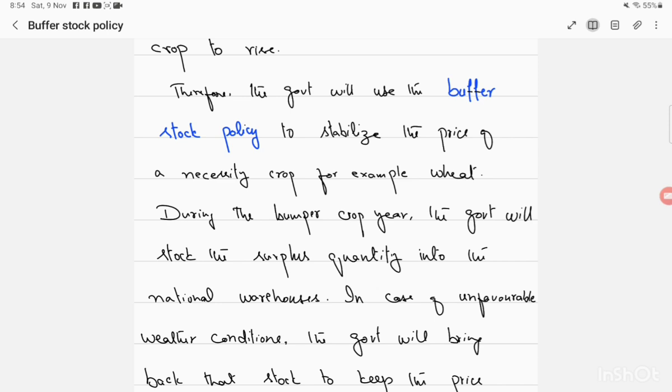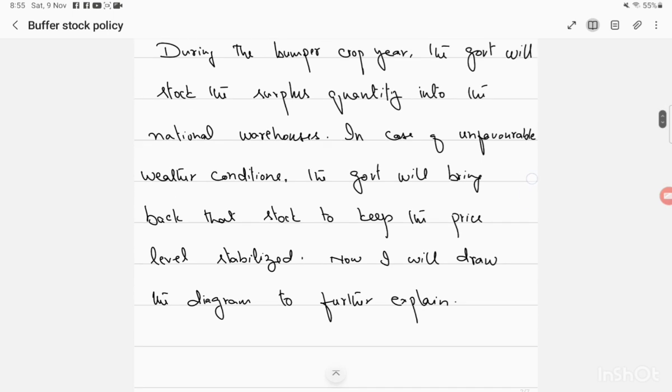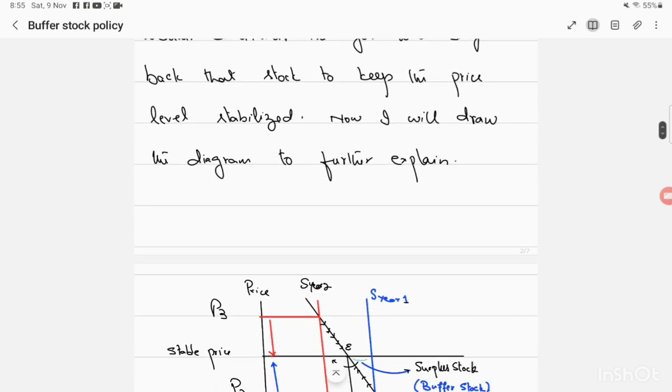During the bumper crop year, the government will stock the surplus quantity in the national warehouses. In case of unfavorable weather conditions, the government will bring back that stock to keep the price level stabilized. Now I will draw the diagram to further explain.